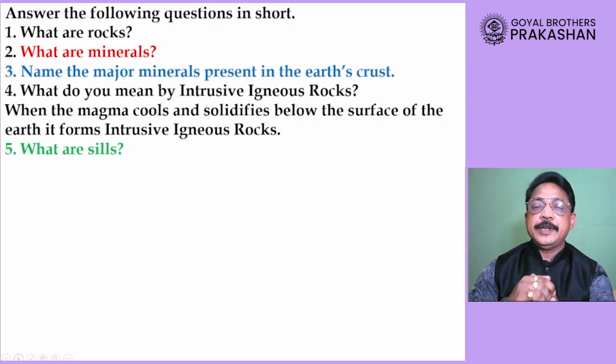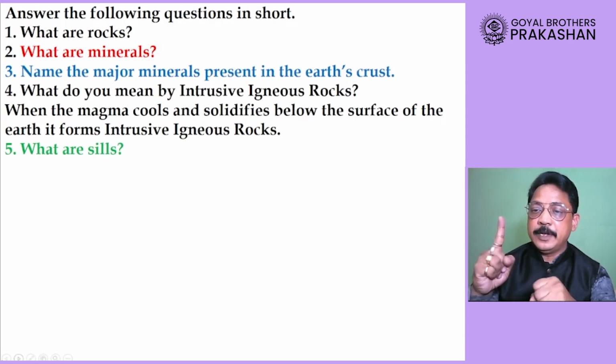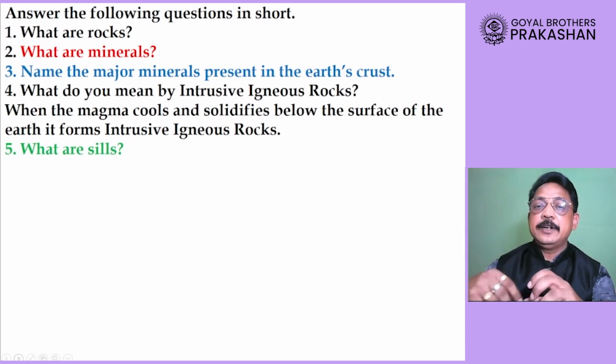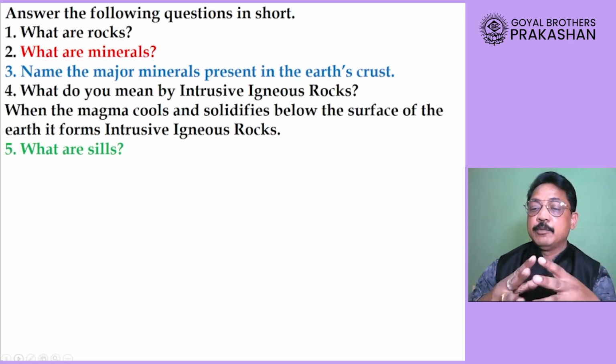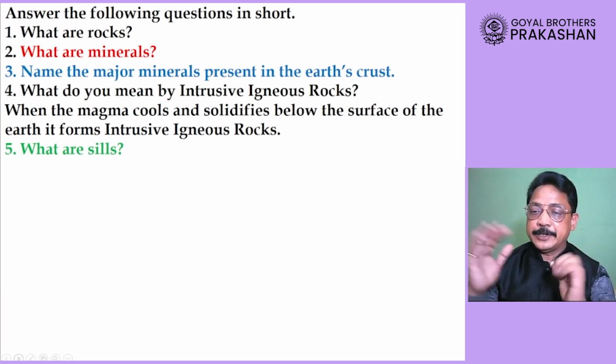Our question number 3 now. Name the major minerals present in the Earth's crust. Our answer is point number 1. The most abundant mineral present in the Earth's crust is oxygen with 47%, followed by silicon 28%. This is our point number 1.